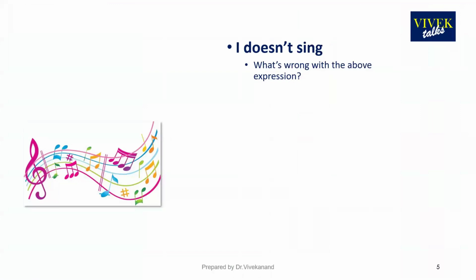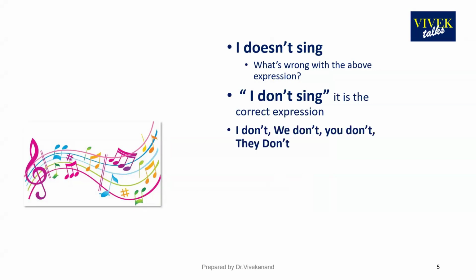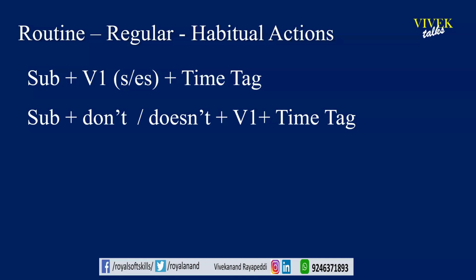Here you observe. I doesn't sing. So is it correct? No, it's wrong. I don't sing is the correct expression. I don't, we don't, you don't, they don't. He doesn't, she doesn't, it doesn't, or any name. For example, Ravi doesn't. So this is the way we can form the negative sentences, with don't or doesn't.